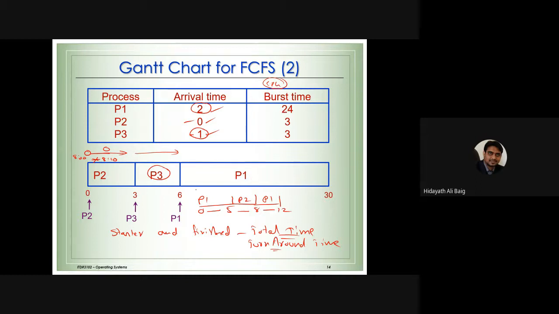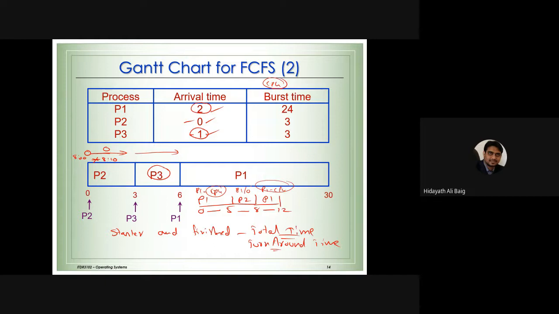Like I told you in the patient example, patient 1 is in the CPU, or say process 1 is in the CPU, then process 1 goes for input and output, and again process 1 is in the CPU. Like the example of the patient and the doctor: the patient is with the doctor for some time, then goes for some medical test, and again comes to the doctor for another time.